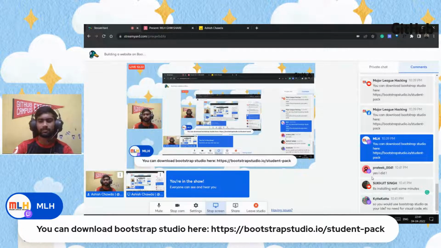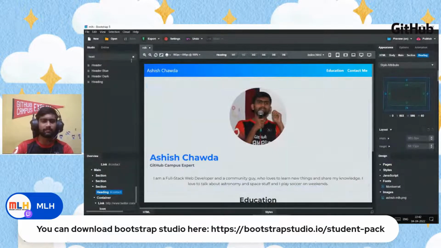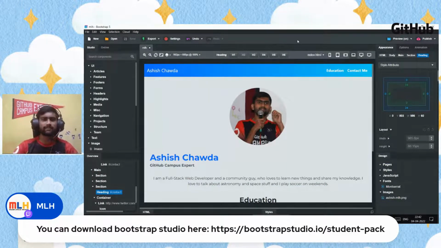Yes, we will be using Bootstrap Studio as our IDE only today, and we won't be coding anything. That's why we don't need Visual Studio Code. So I'll also quickly go ahead and briefly describe what Bootstrap Studio is. I thought let's wait for a few people to install it first.